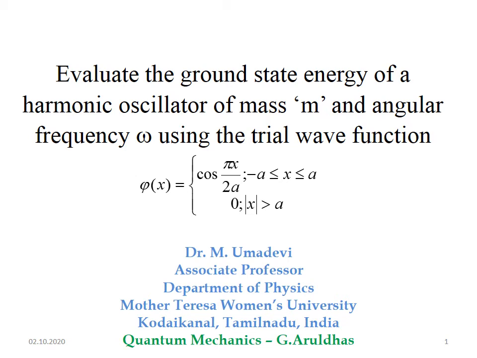Now we'll see how to solve a problem in the variation method. The problem is to evaluate the ground state energy of a harmonic oscillator of mass m and angular frequency omega using the trial wave function phi of x equal to cos pi x by 2a, where x lies between minus a and a, and it is 0 if |x| is greater than a. This problem I have taken from Quantum Mechanics by Arul Das.